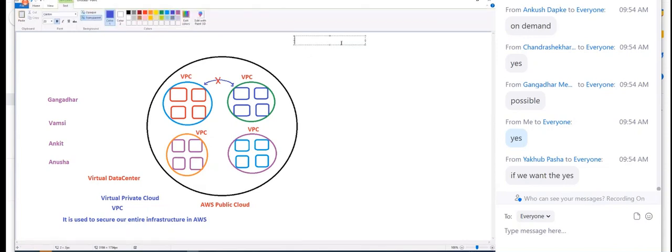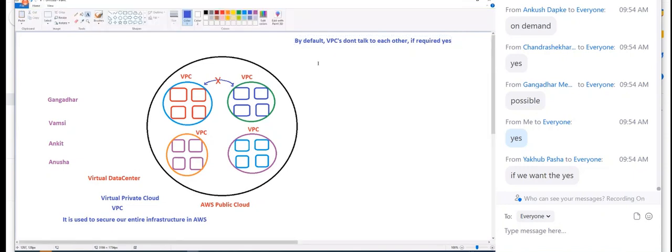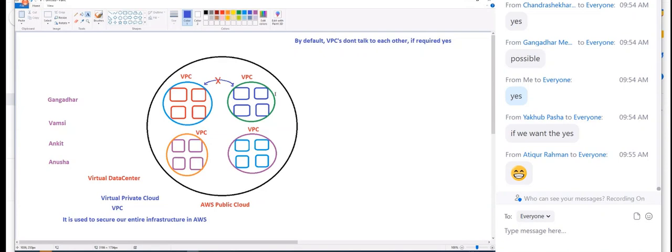Let me write it here: by default, two VPCs don't talk to each other. If you give chocolates, if required, yes. I mean, you guys also sometimes don't talk to each other, na? You are a baby, huh? Whatever. So guys, two VPCs cannot talk to each other by default, but if required, yes, definitely.